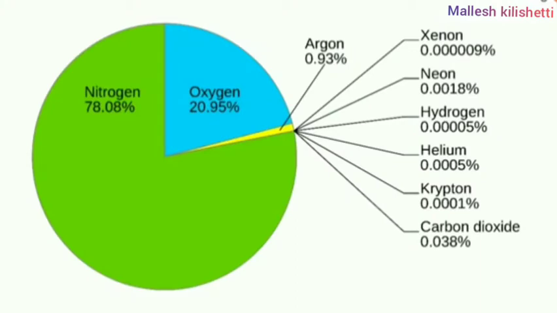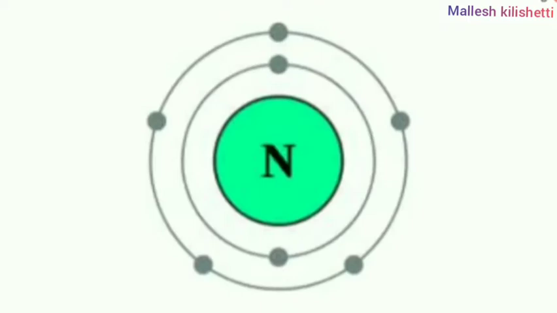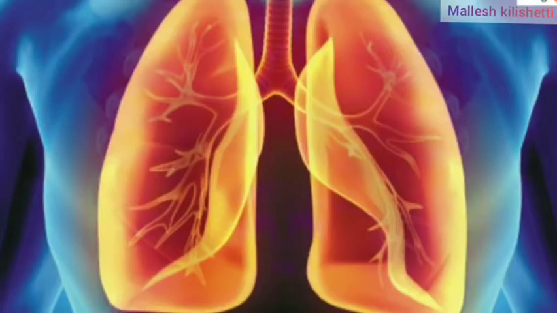Air contains different types of gases like nitrogen, oxygen, argon, neon, hydrogen, krypton, carbon dioxide, in different percentages. Nitrogen is also there. Nitrogen we can take as 78 percent.